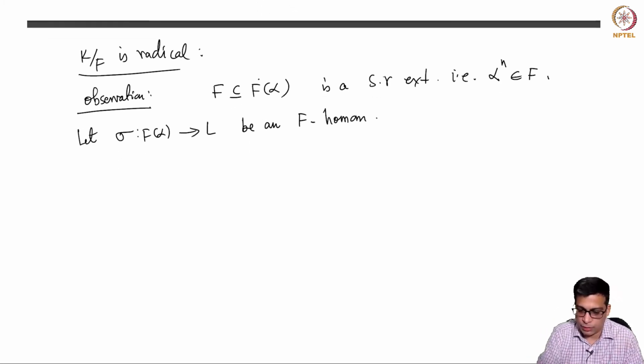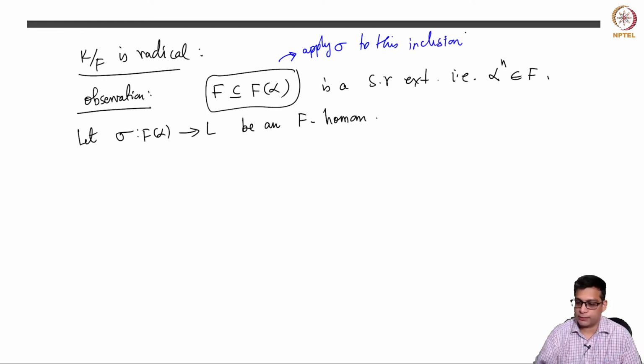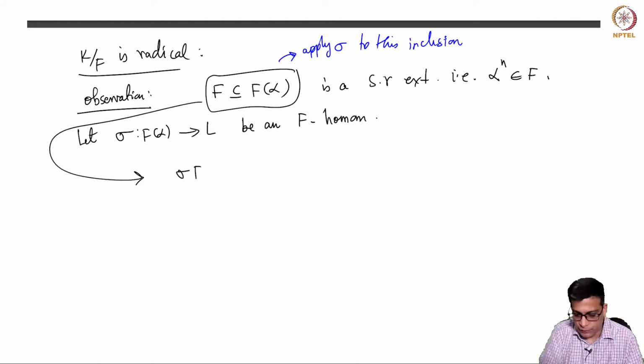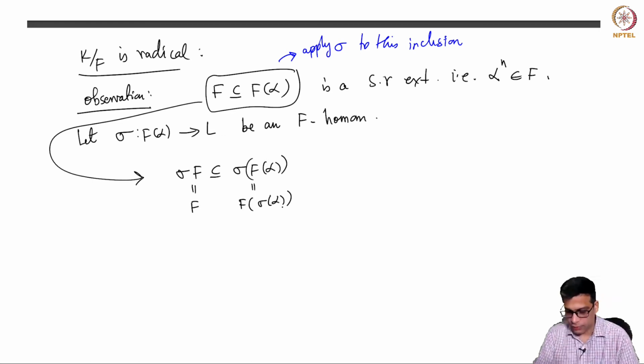Then apply sigma to this inclusion. What do we get? We get sigma(F) contained in sigma(F(alpha)). But sigma(F) is F, of course, because sigma is an F-homomorphism. So this is nothing but F(sigma alpha), because F is fixed pointwise, so the extension is generated over F by sigma alpha.